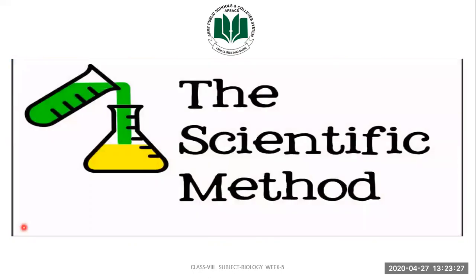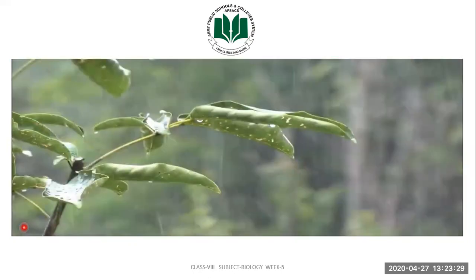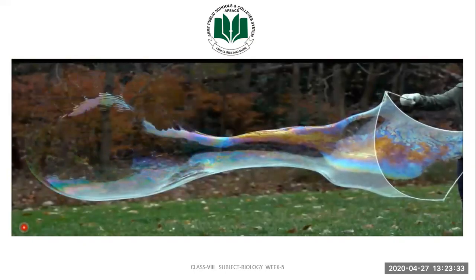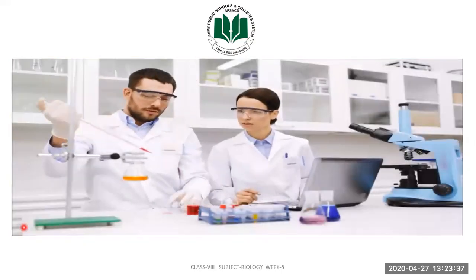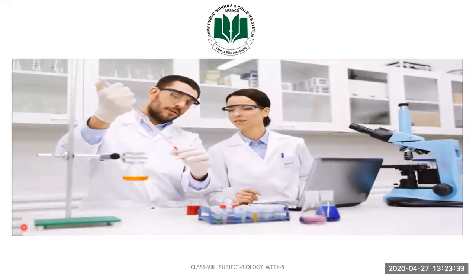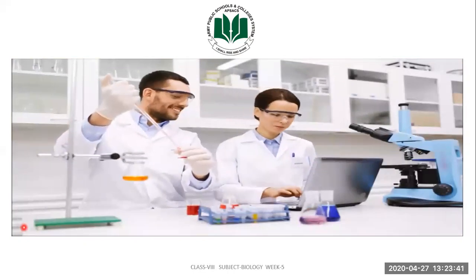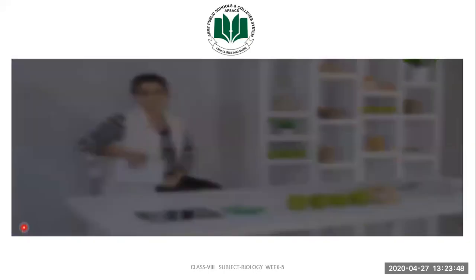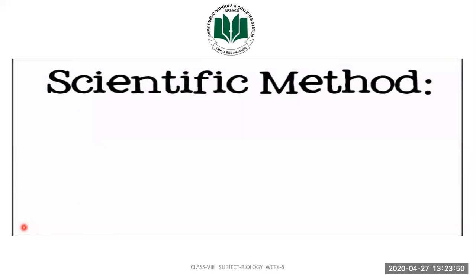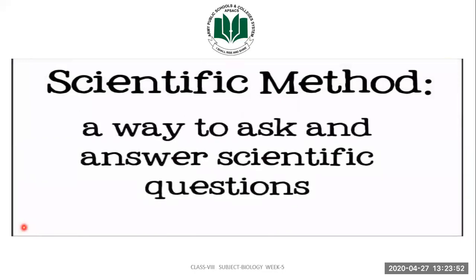Have you ever had a question about the world? Like what plants need to grow? Or how to blow bigger bubbles? There is a way to find the answer to these and other questions that is used by scientists. It is called the scientific method. If you use it, you can be a scientist too. The scientific method is a way to ask and answer scientific questions by making observations and doing experiments.